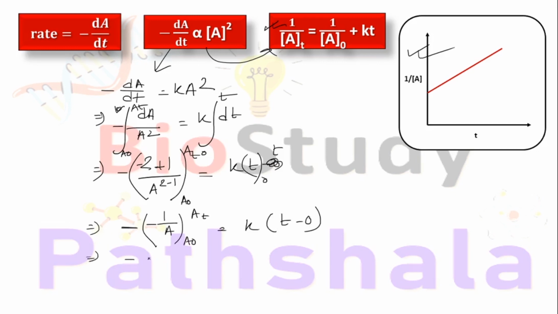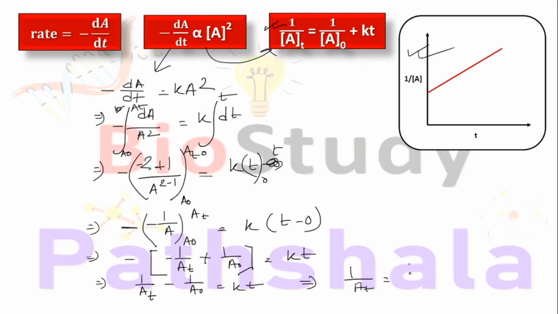Next step, we can write it this way: minus 1 by At plus 1 by A0 equal to kt. Now if we multiply by minus on both sides, we get 1 by At minus 1 by A0 equal to kt. In the next step, 1 by At is 1 by A0 plus kt. That means in this case the slope value is positive. That is why in the graph the straight line shows an increasing pattern, and here the slope value will be positive k.